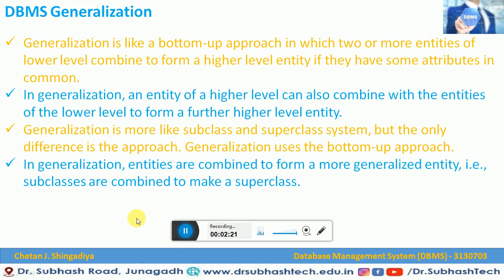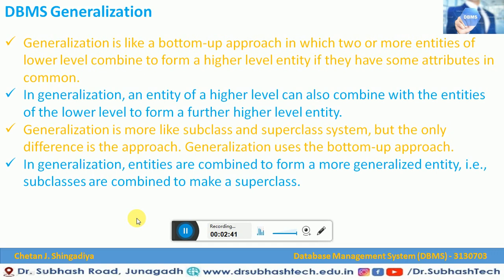In generalization, an entity of a higher level can also combine with entities of a lower level to form a further higher level entity, like the subclass, superclass system, but the only difference is that generalization uses a bottom-up approach.